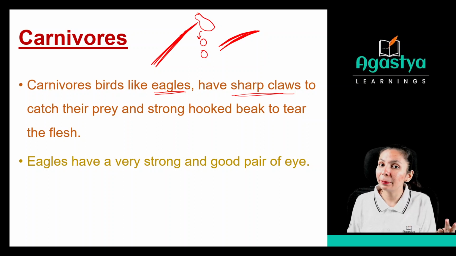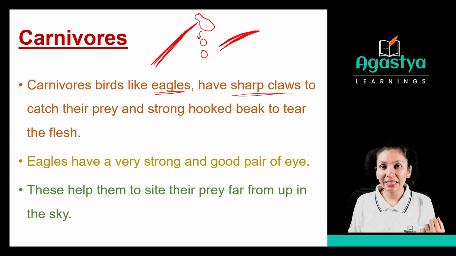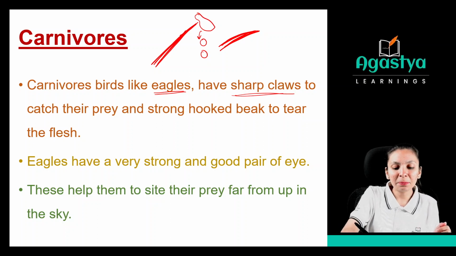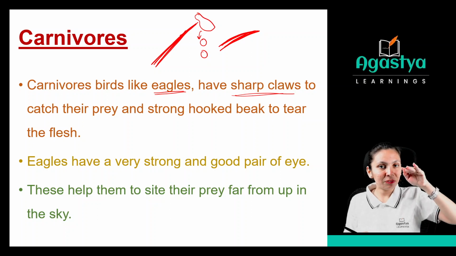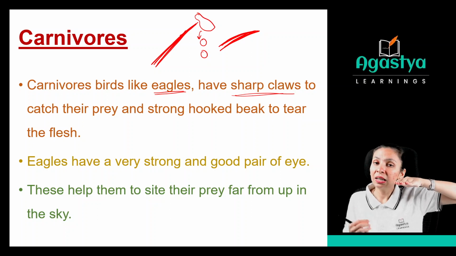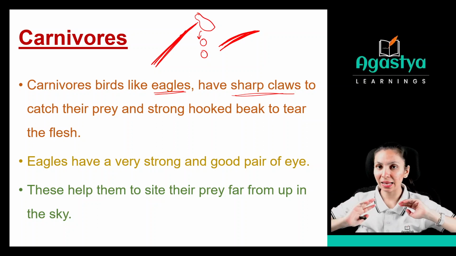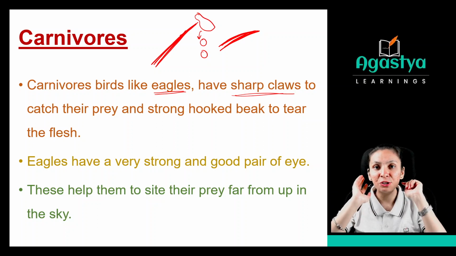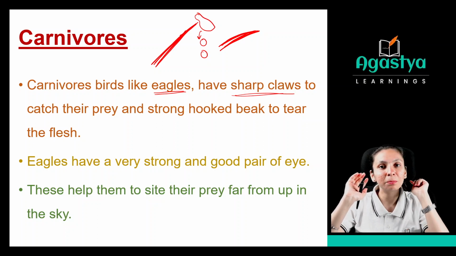Eagles have a very strong and good pair of eyes. That is the second adaptation which eagles have, right? So they have a very strong and good pair of eyes, which can easily see very far, right? See, this helps them to sight their prey far from up in the sky. If an eagle is standing or sitting here, they can see whatever prey is there so far in the sky, right? So they can easily visualize what kind of prey is there and they can easily get to that prey.